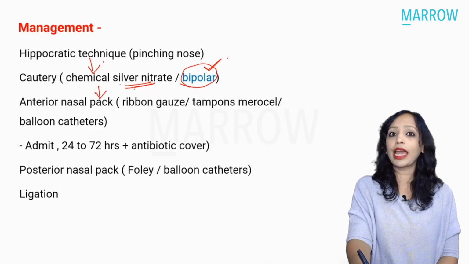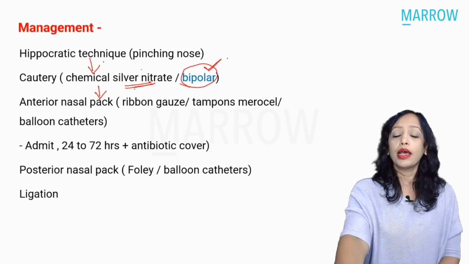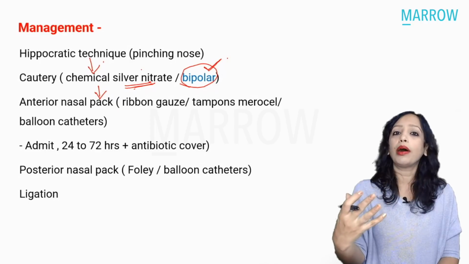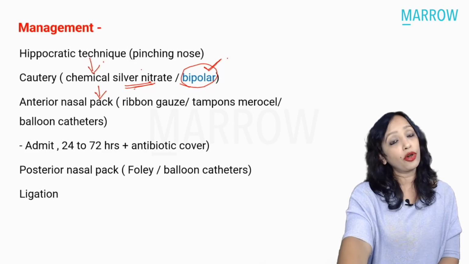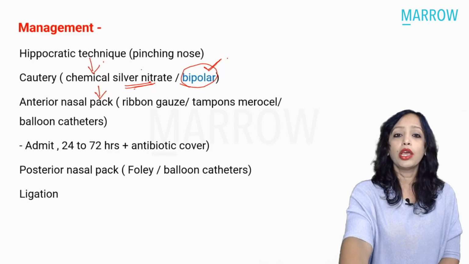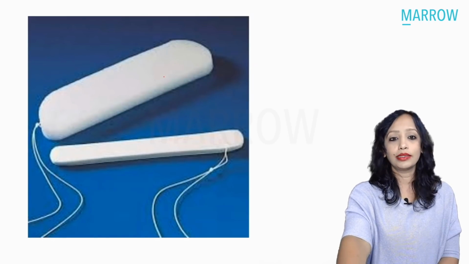And this nasal packing can be done with the help of gauze. That causes a little more discomfort. It is impregnated with some antibiotic ointment for lubrication, as well as for providing antibiotic to the patient. Nowadays what we use is a tampon like this.